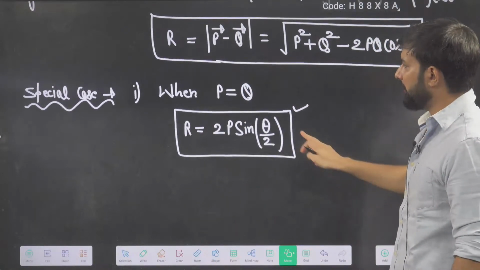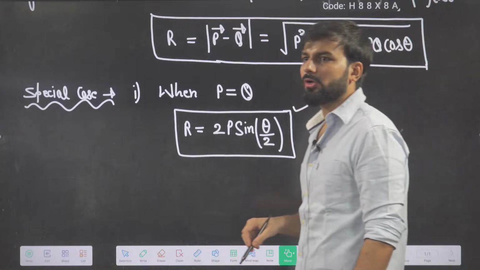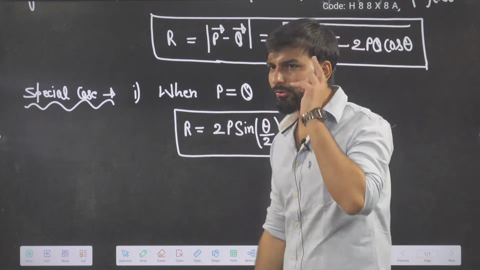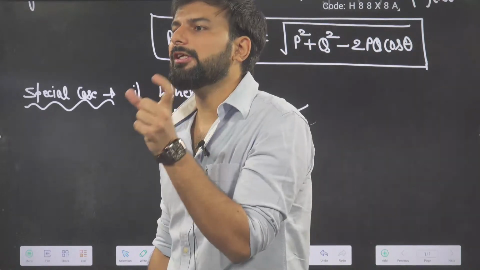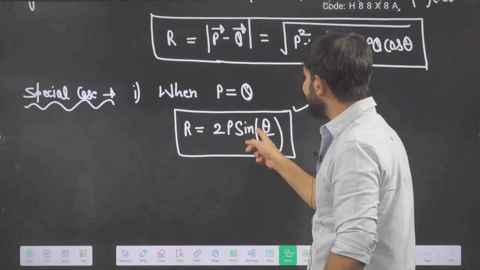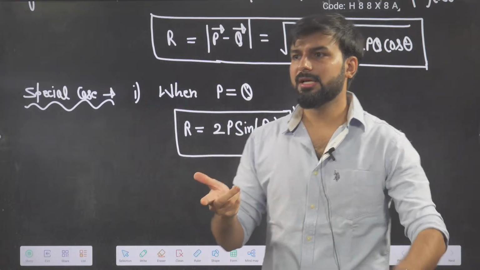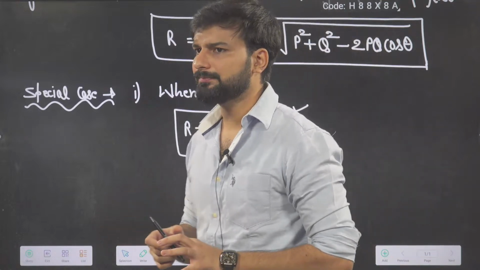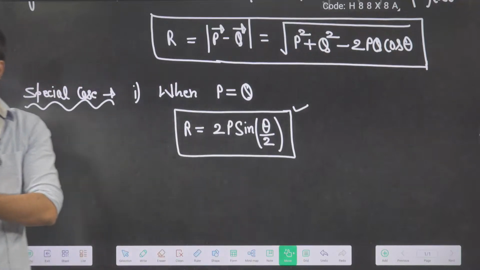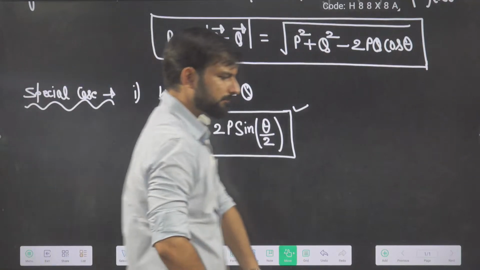This is the formula for the special case for the magnitude of the difference. You can write here P or Q, anything you can write. So how do you have to remember it when two vectors are of equal magnitude? Cos theta by 2 for addition, sin theta by 2 for subtraction. I hope this is clear to everyone. On this basis we will do the question now. Then only you will remember the formulas.